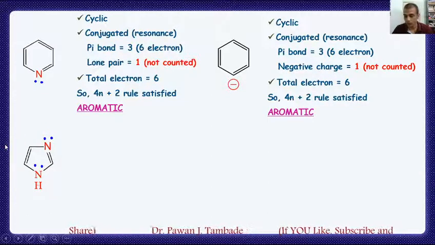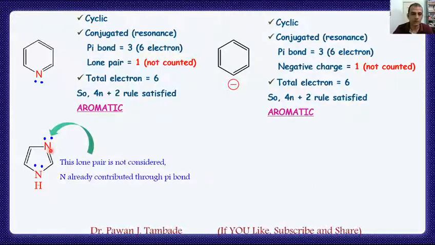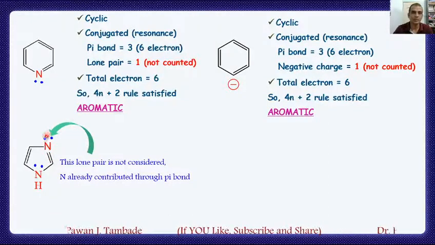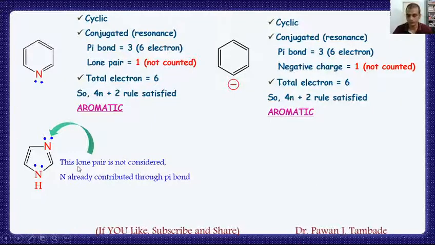So when we investigate this molecule, we get to know that the lone pair of electrons present on this nitrogen, which contributes in the formation of the pi bond as well, is not considered for the pi system.